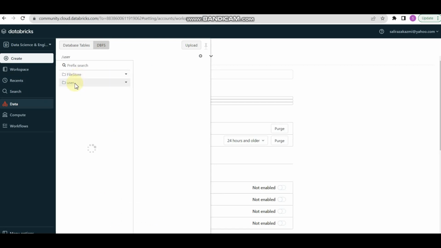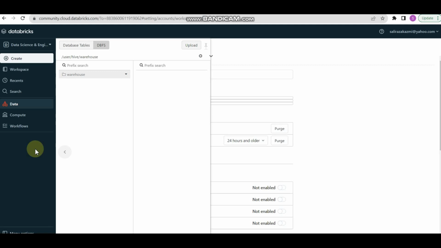Under the DBFS folder we have Hive, which is default, and warehouse, which is default. We will work on the advanced parts of Databricks later in my videos. So let's grasp this concept by watching this video multiple times.